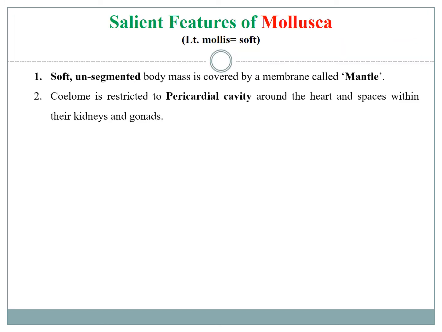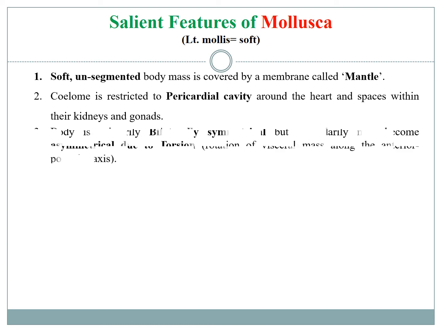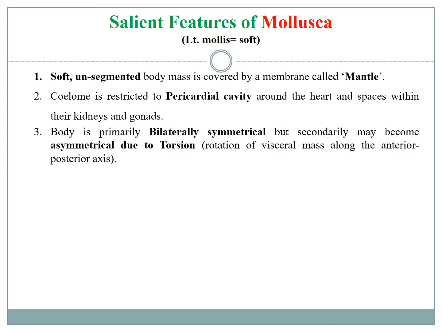Features of Mollusca. They have a soft, unsegmented body mass, which remains covered by a membrane called the mantle. The mantle is a unique feature of Mollusca. They also have a true coelom body cavity, but this body cavity remains very restricted to a few places. The body cavity we observe in mollusks is restricted to the pericardial cavity surrounding the heart and the space they have within their gonad and kidney.